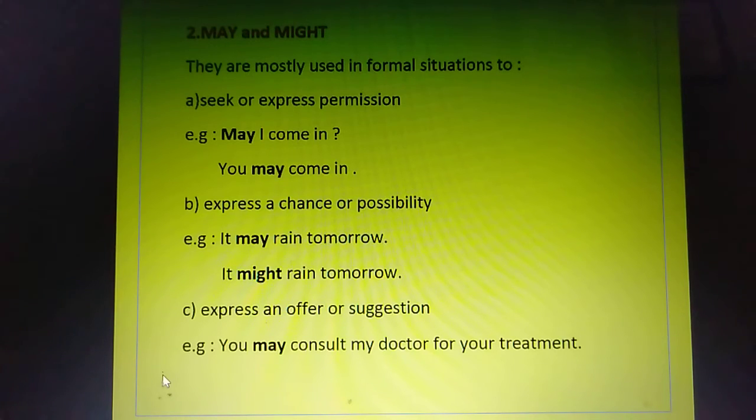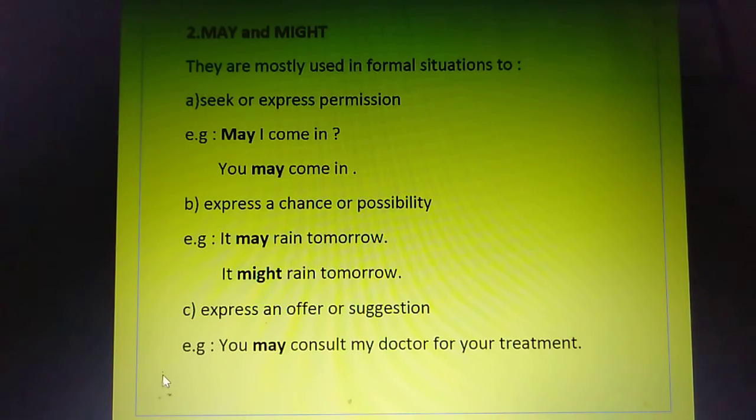It may rain tomorrow: when the possibility is quite big, when I'm saying that yes, it may rain tomorrow, that means I can look out at the clouds and I can feel that it may rain tomorrow, or the weather is like that. But if I say it might rain tomorrow, the chances are very less. So may and might have just this difference, that might is weaker than may, right? You have to remember that when we are using might, the chances are much lesser than may.